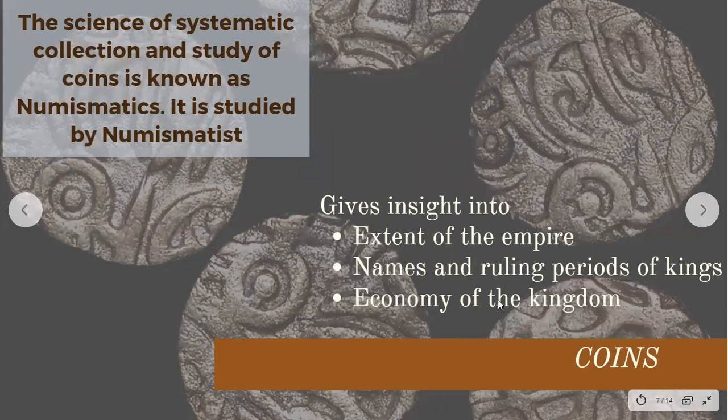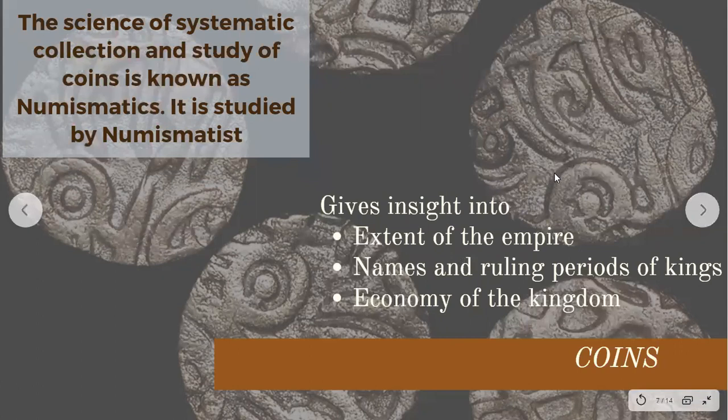Similarly, the economy of the kingdom. Now, when I use the word economy, children, what I mean is the richness of the kingdom, right? Now, you would be wondering, how can we tell if a kingdom is rich or not just by looking at coins? So, children, the answer is: what kind of metal or material is the coin made of, right? What kind of alloy is used? Is it copper?